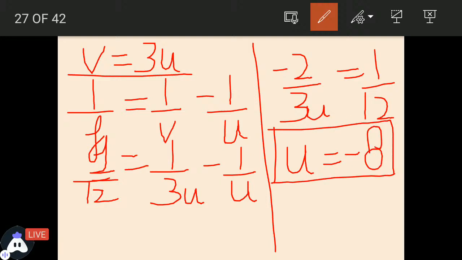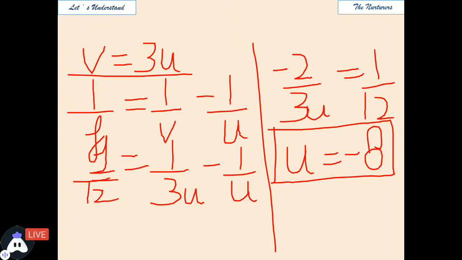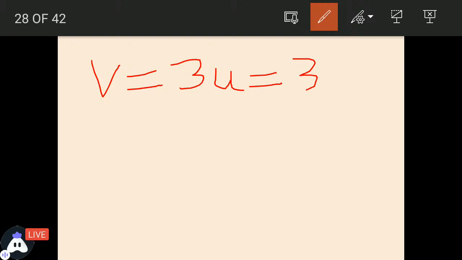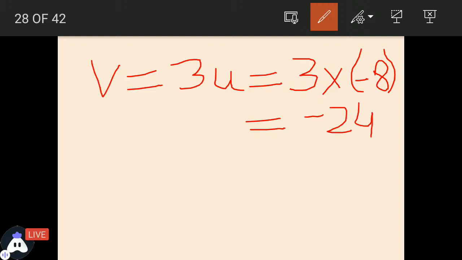Now, since u is minus 8, what is u? The u is the distance of the object from the lens. We need to also find v. v is 3 times u, as we have obtained the relation. 3 into minus 8 would give us minus 24. So the distance of the image would be minus 24 centimeter.